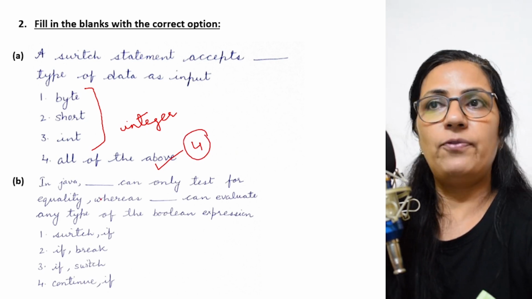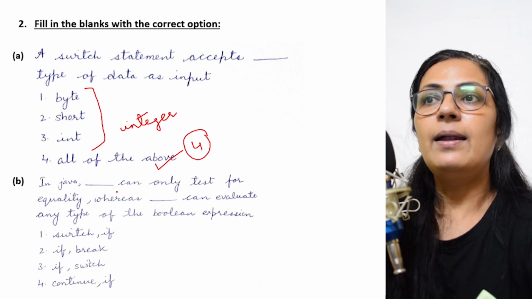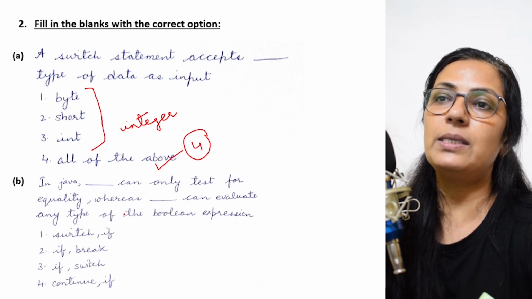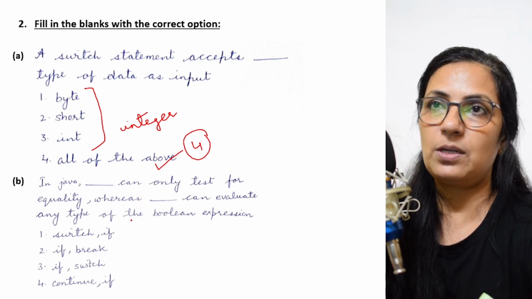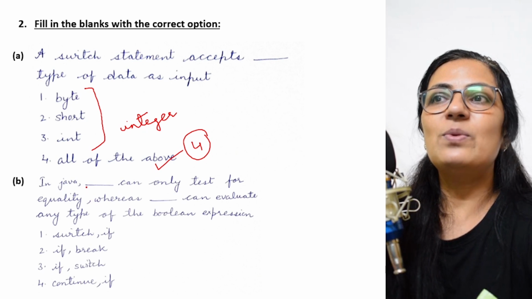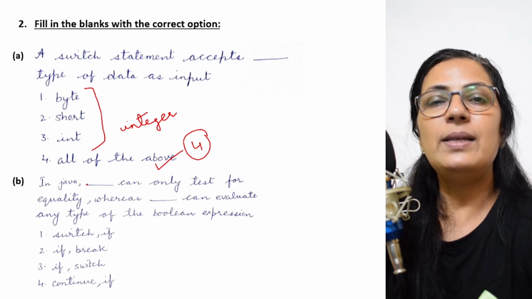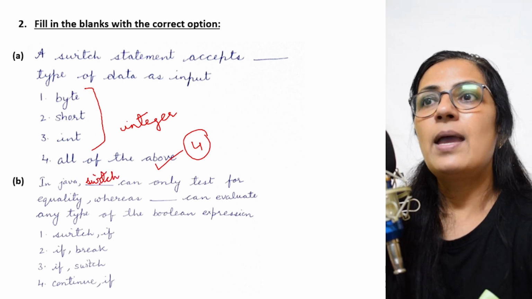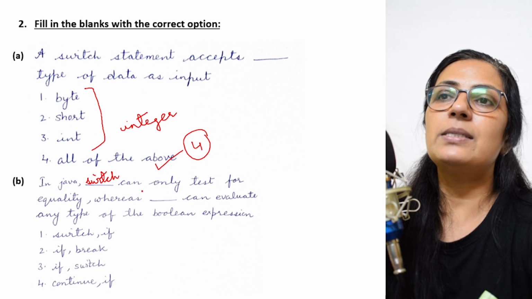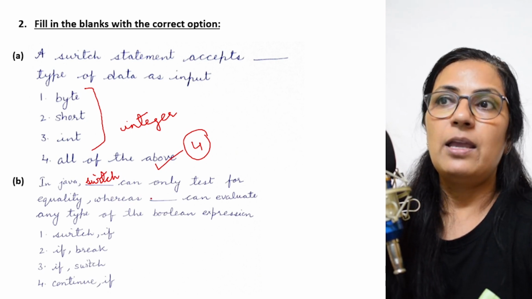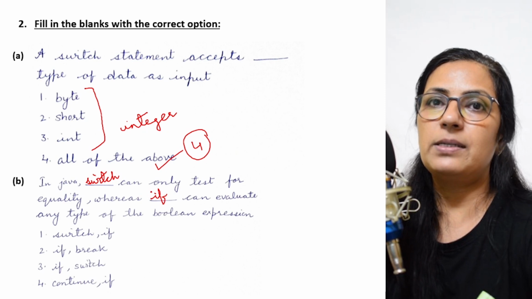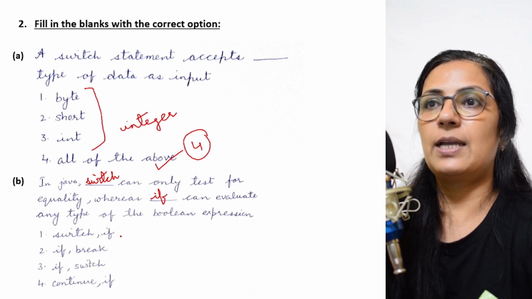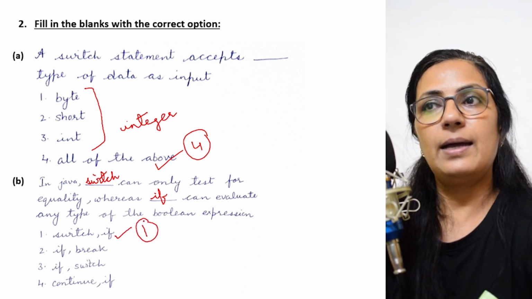The next part of fill in the blanks is: in Java, dash can only test for equality, whereas dash can evaluate any type of Boolean expression. In question number 1 only I told you that the switch construct only checks for equality. So here the correct answer is switch, and if can evaluate any type of Boolean expression. If checks for any relational operator which results in true or false. So any Boolean expression if can check. So option 1 is the correct answer.